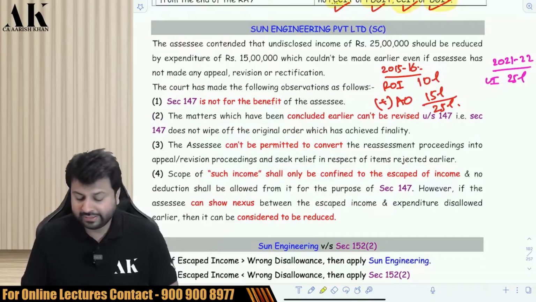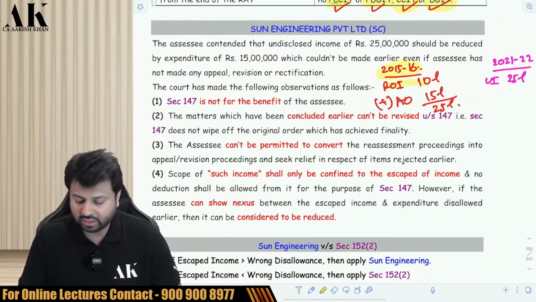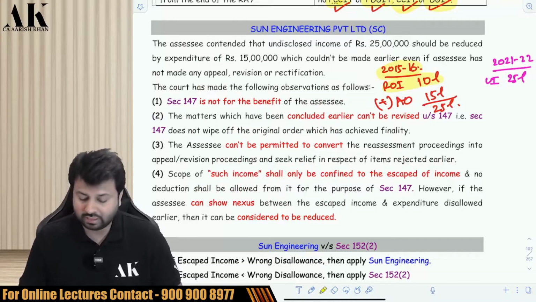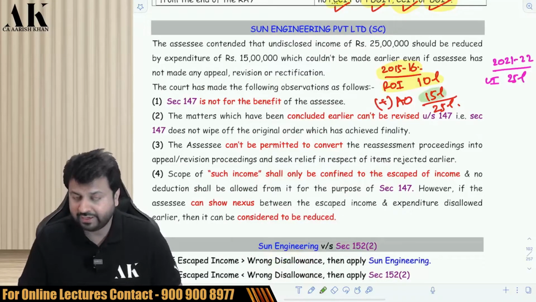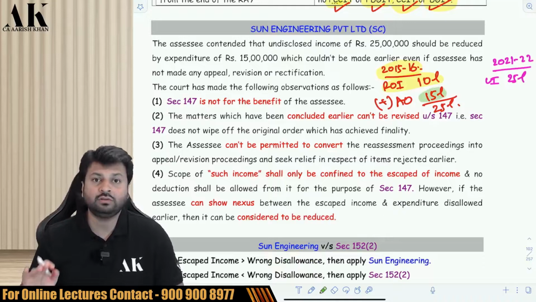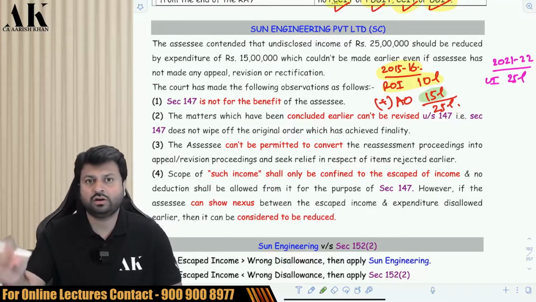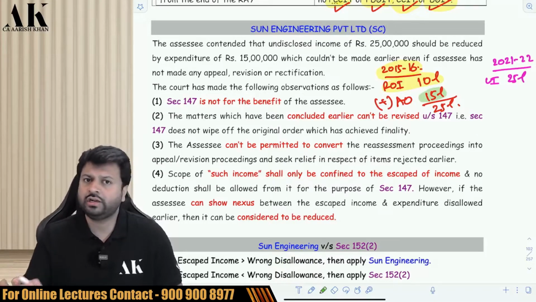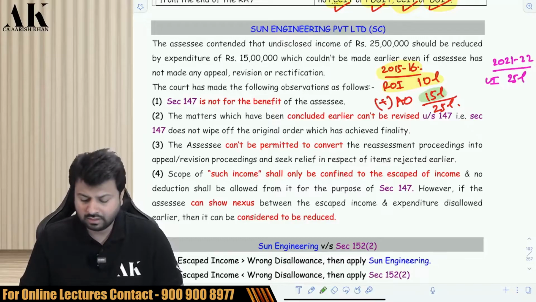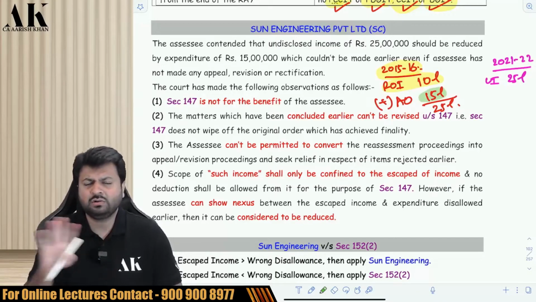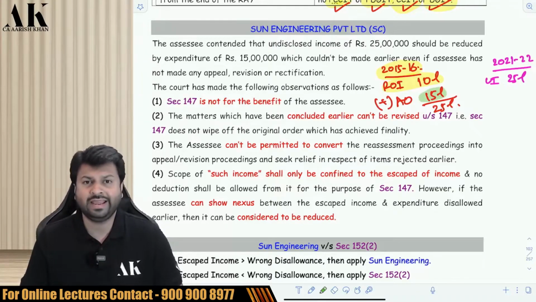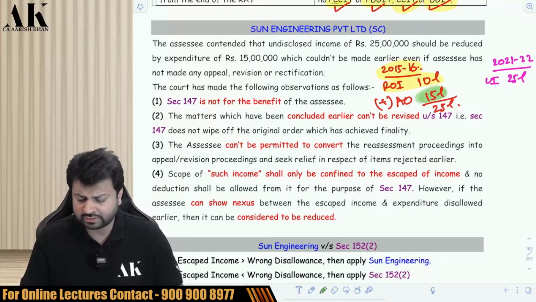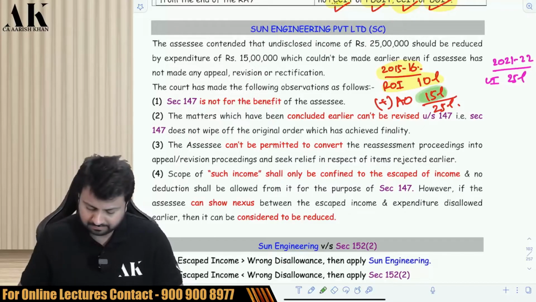So suppose there is a case in which in 2015-16, the return of income of the assessee shows an income of 10 lakhs. Now the AO, listen carefully, this is the most important part of this discussion, added 15 lakh rupees, wrongly disallowed. It was even allowed by the Supreme Court in some cases, but it was wrongly disallowed by the AO. You did not appeal, you did not file a rectification, you did not file a revision application, you did not file any remedy. You were silently accepting that.